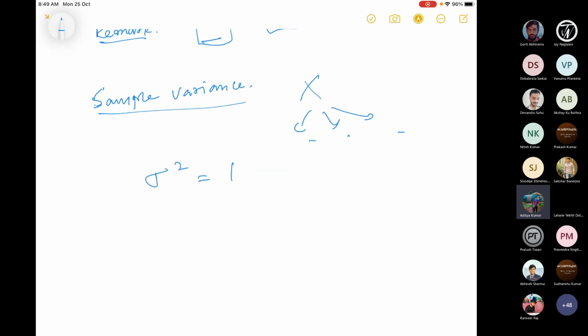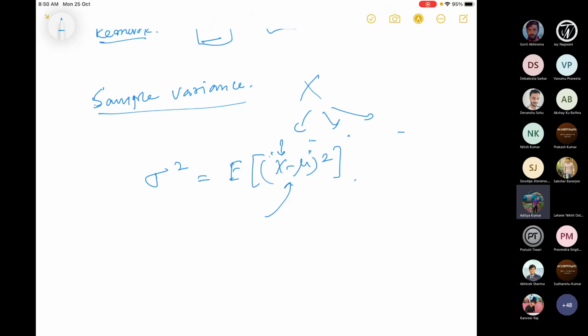So sigma square is nothing but the expected value of (x minus mu) whole square. This was our definition. Here you see variance itself is an expectation, because if x is a random variable, this is a function of x, which is again a random variable, and the expected value of this random variable (x minus mu) whole square is called the variance. So this measures the gap between mu and x. The x will take certain values, and mu is the mean. So (x minus mu) square is the squared distance of that value from mu, and then its expectation measures how much it will vary.